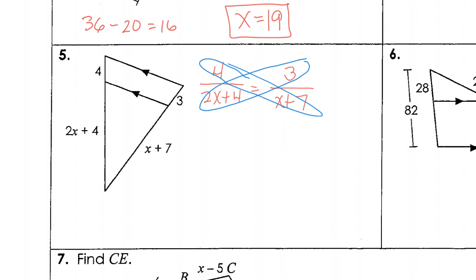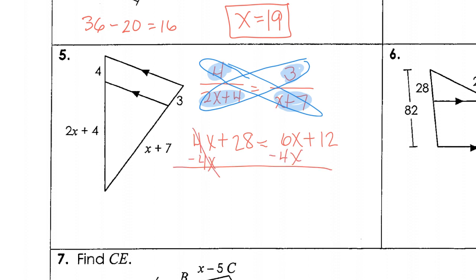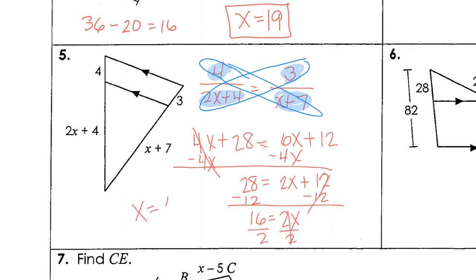It doesn't have to look exactly like mine. When I cross multiply 4 and x plus 7, I get 4x plus 28. And you should get 6x plus 12 when you cross multiply the other two. You should get x equals 8.